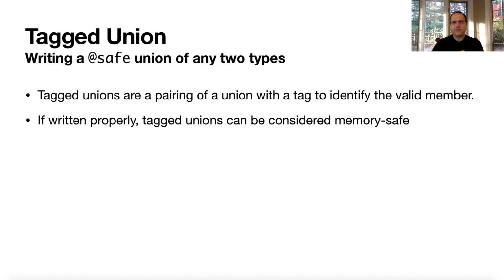So if you have, let's say, a tagged union between an integer and an integer pointer. Now, if you have a union between those two things and you've set the integer, you know the integer is valid. If you've set the integer pointer, you know the integer pointer is valid. If you set, let's say, the integer and try to get the integer pointer out, we should have an error, right? If written properly, we have tagged unions that can be considered memory safe, right? If we write it properly.